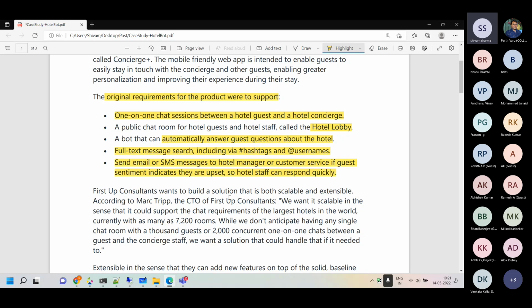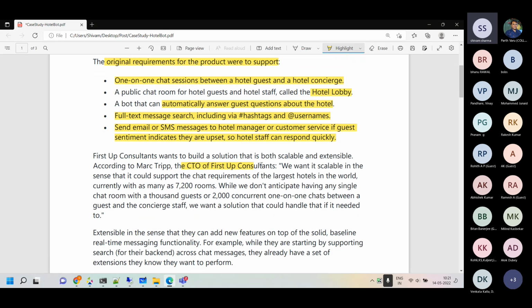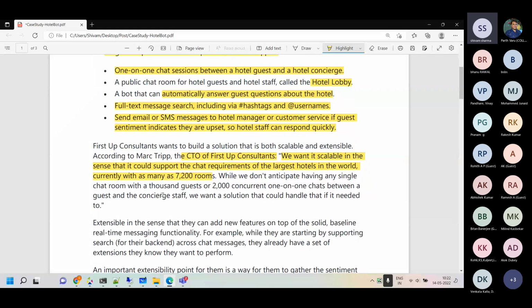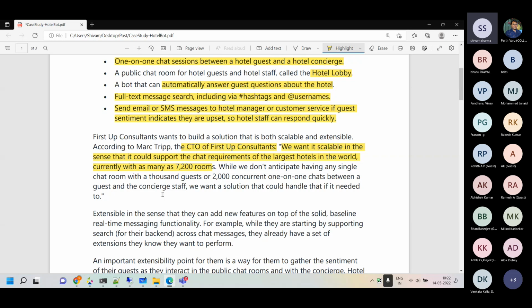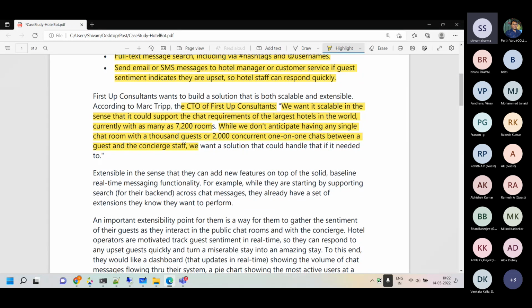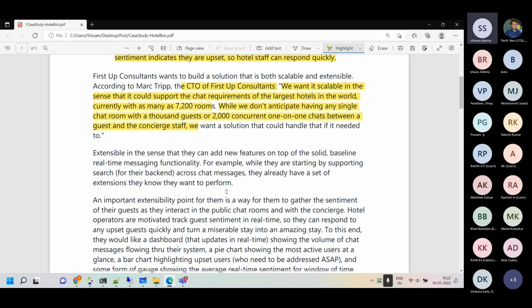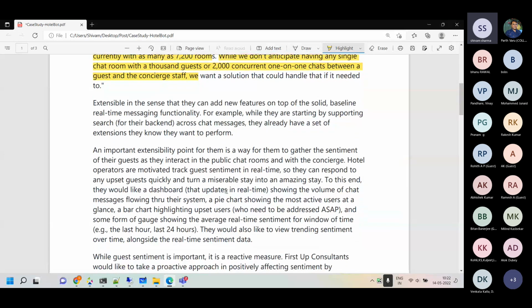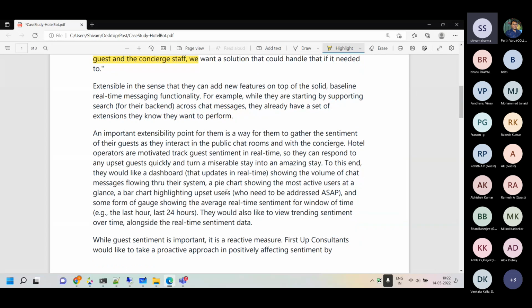Okay, so the CTO of First Up Consultant, the company for whom we are thinking of making this, wants it to be scalable, in the sense that it should support the chat requirement of even the largest hotels, with even 7,200 rooms. While we don't anticipate that any single chat room will have thousands of guests, they still want a scalable solution. Our solution should be scalable. Now, a couple of very interesting things.